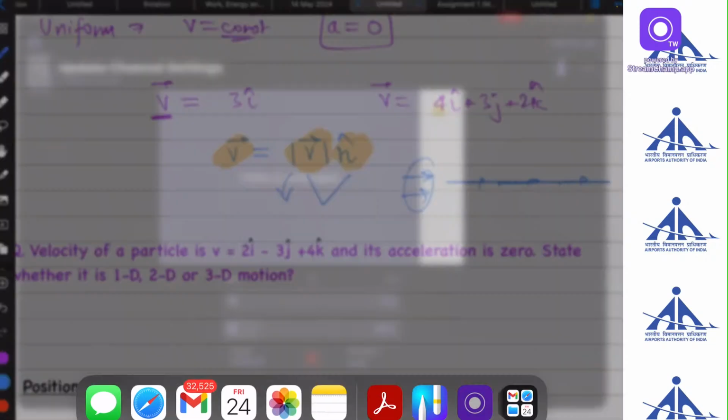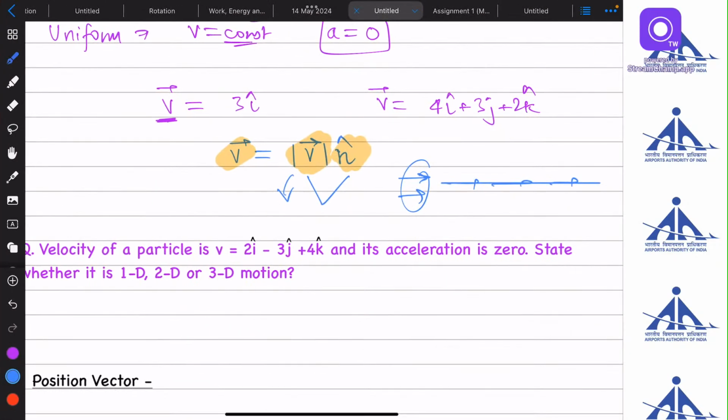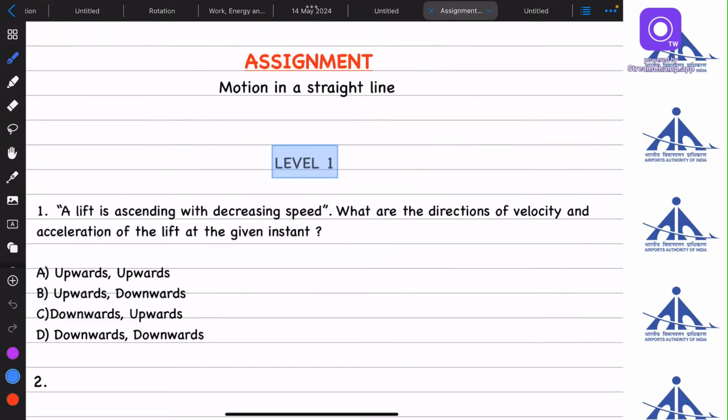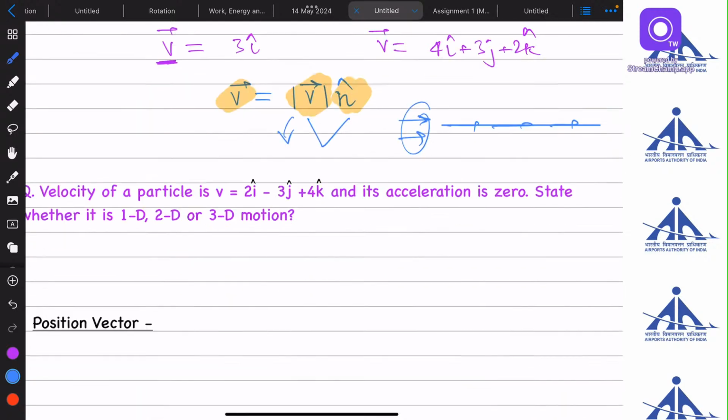You have to just comment 1D, 2D, or 3D. Comment down your answers.